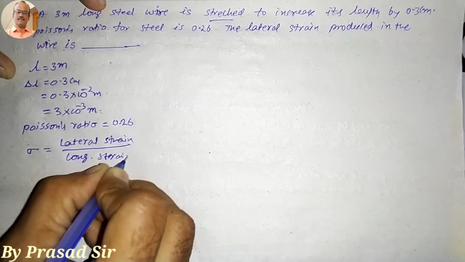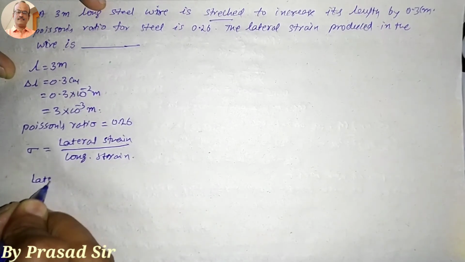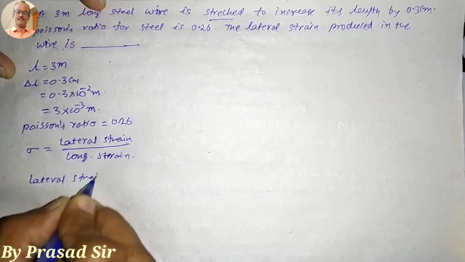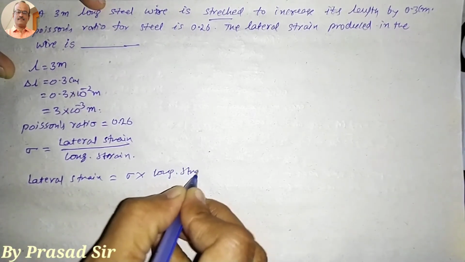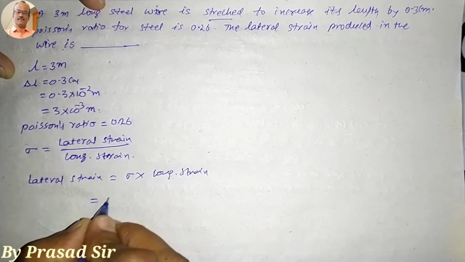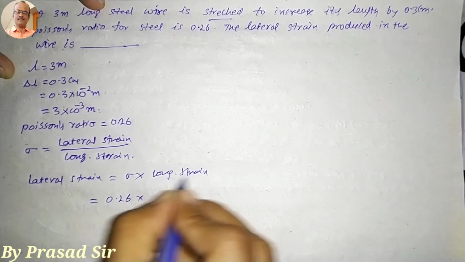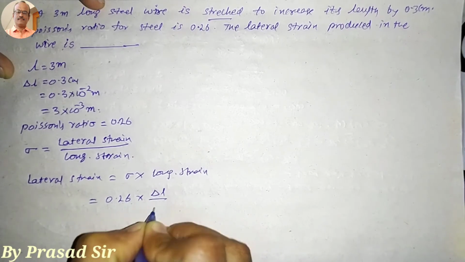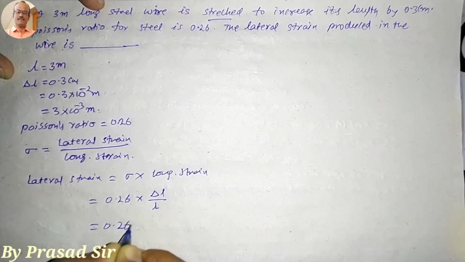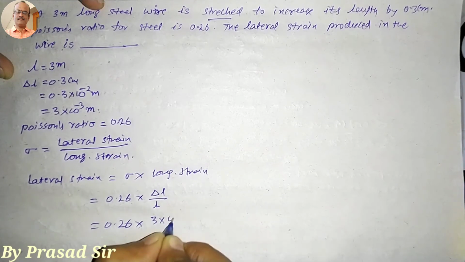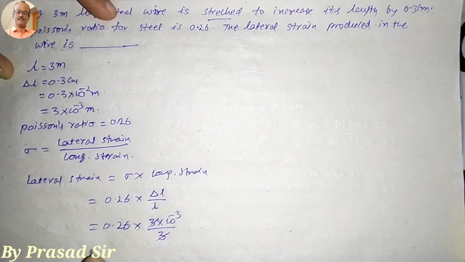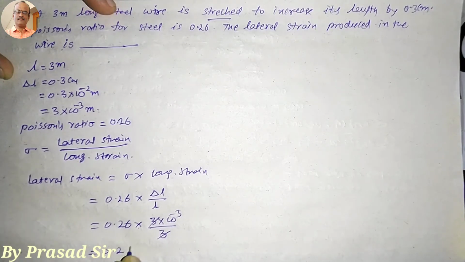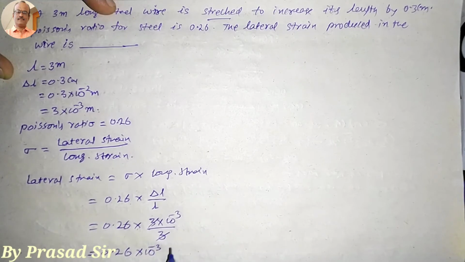longitudinal strain. But here I want to calculate lateral strain, which is equal to sigma into longitudinal strain. So sigma is nothing but 0.26 into longitudinal strain, that is delta L divided by L. So that means 0.26 into 3 into 10 to the power of minus 3 divided by 3. 3 gets cancelled. So the remaining answer is 0.26 into 10 to the power of minus 3. So here this is the answer.